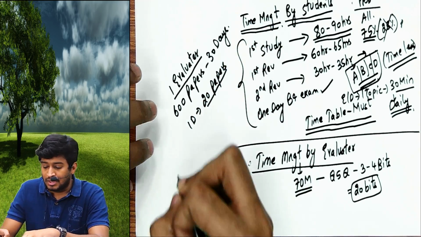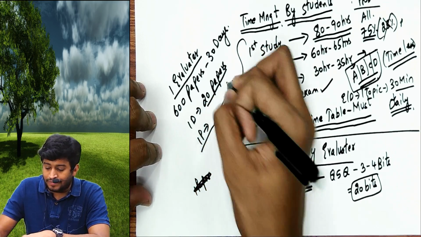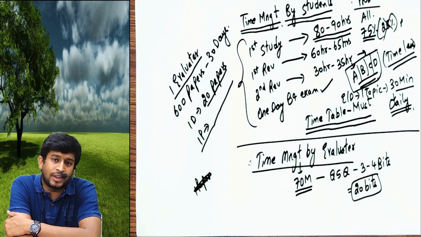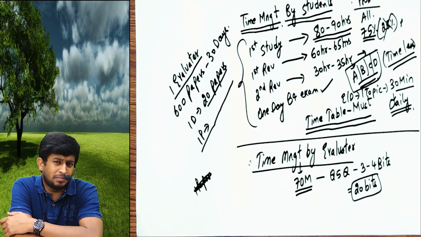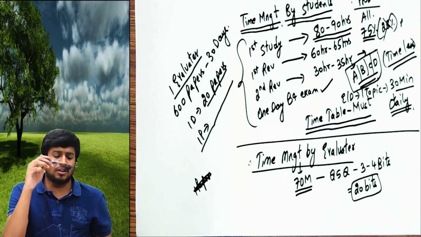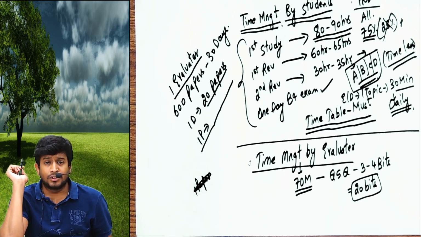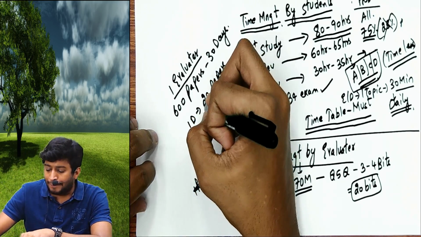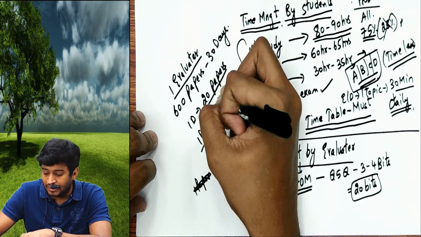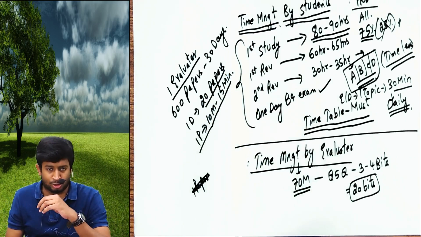Now my question is, if you are the evaluator, how much time will you give to one paper? Please be logical and answer. Think you are the person who is correcting. Maximum, minimum 10, upper limit 15. More than that you will not give, I also know.